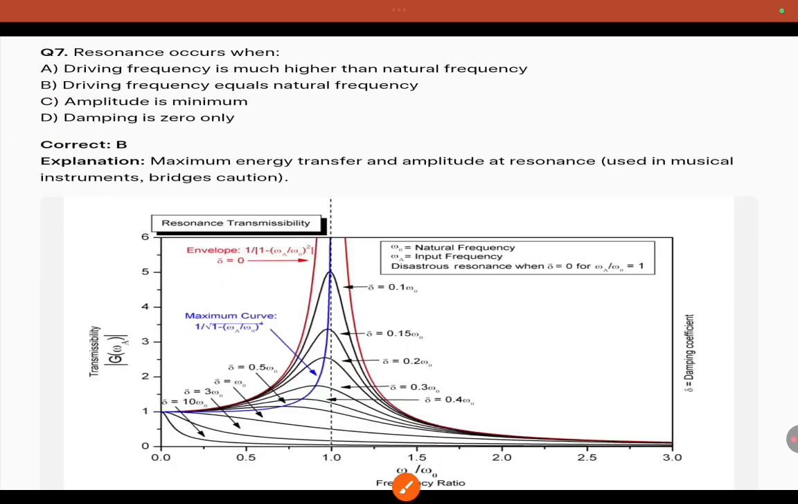Resonance occurs. What is resonance? Resonance is when the natural frequency is equal to the forced frequency. That's about resonance. Here resonance occurs when the driving frequency equals the natural frequency. Driving means the applied frequency. That is known as resonance. Characteristics: maximum energy transfer and maximum amplitude. You can see the figure also.